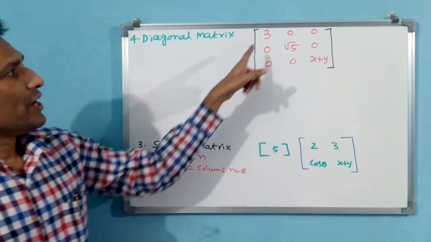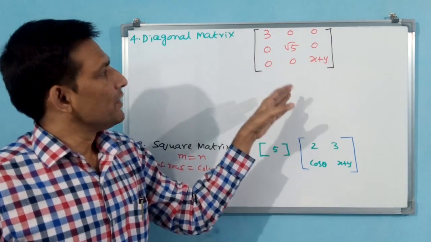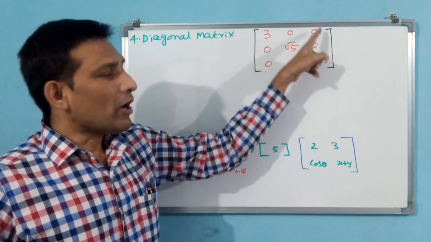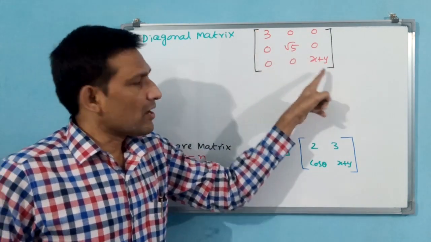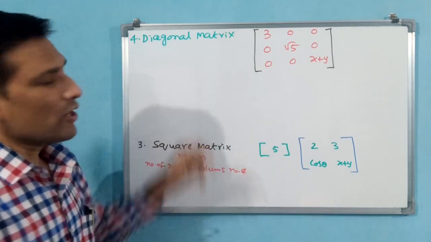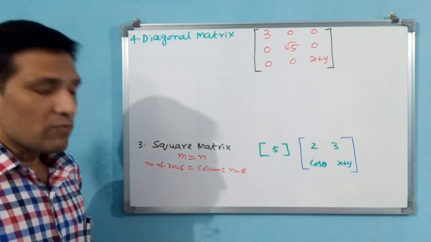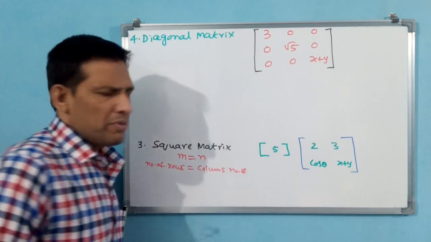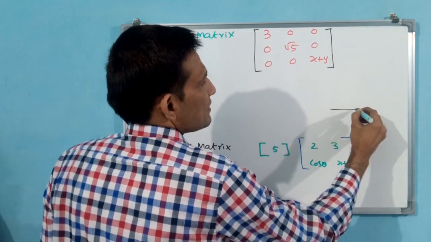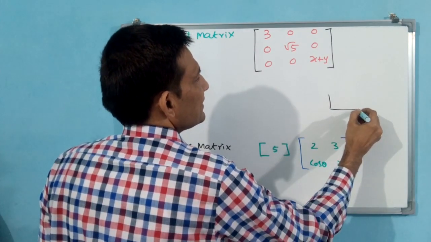Square matrix. In a square matrix, if all elements are 0 except in the diagonal, then that is called a diagonal matrix. Then you may ask, what is the diagonal? Diagonal, we know the basics: this is base, this is height, this is diagonal.